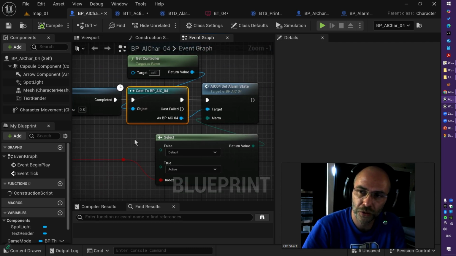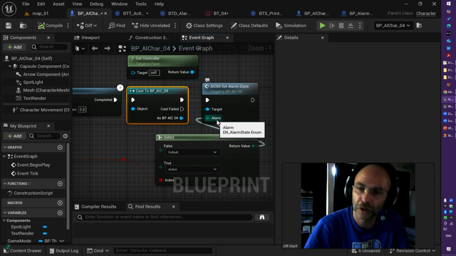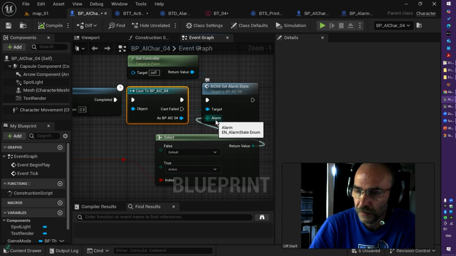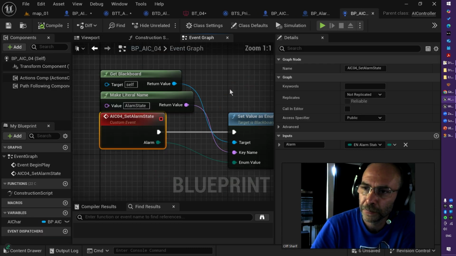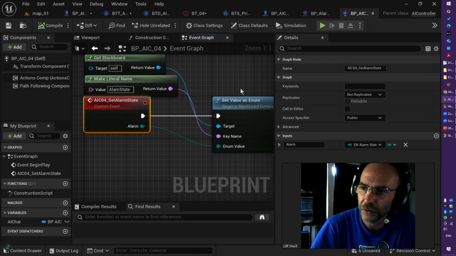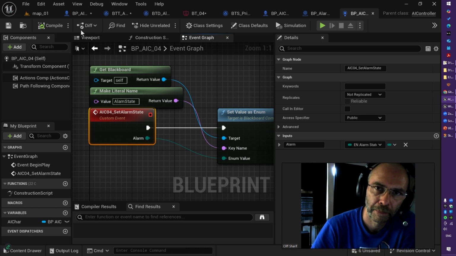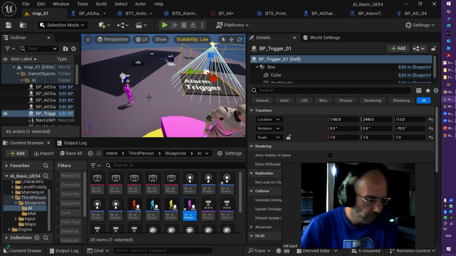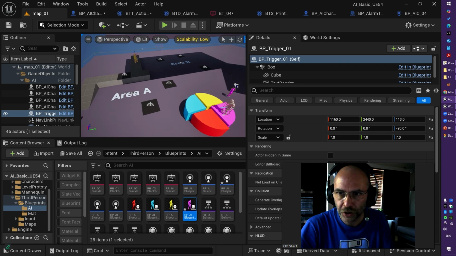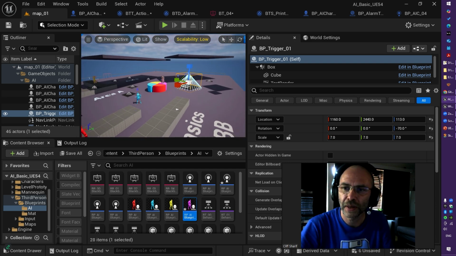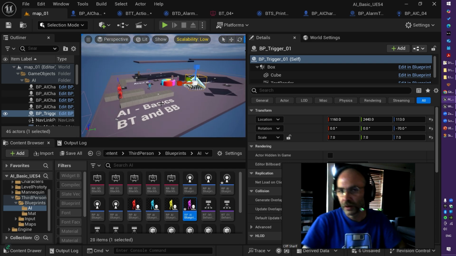From AI controller, I run an event. From that event, I send the alarm state as enum, and from there, I just upgrade my knowledge, which is a Blackboard key. So just keep practice. Perhaps use this sample project as a prototype.